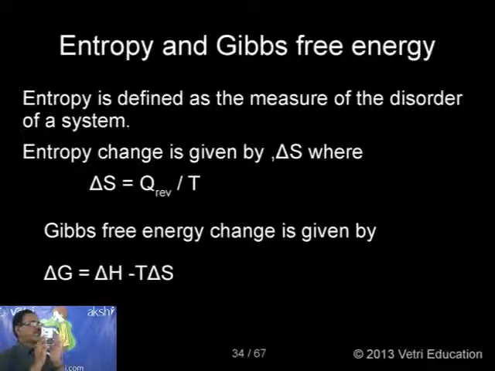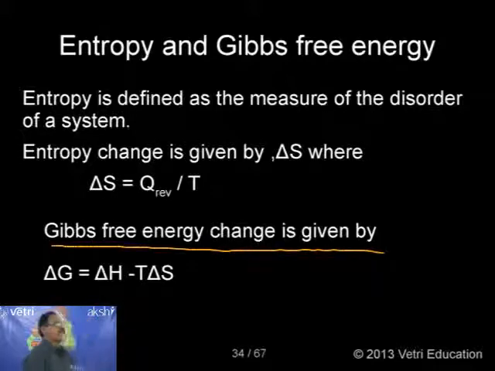When you consider one system going from one state to another, with initial S1 and final S2, the difference is delta S. That can be measured, given by delta S equal to Q reversible by T. In the same way, I can come to Gibbs free energy change. This is Gibbs free energy.